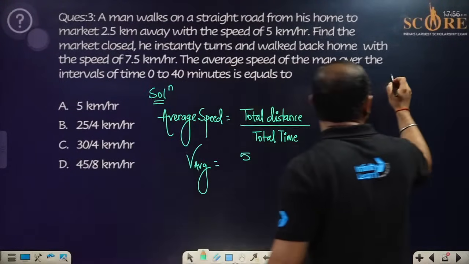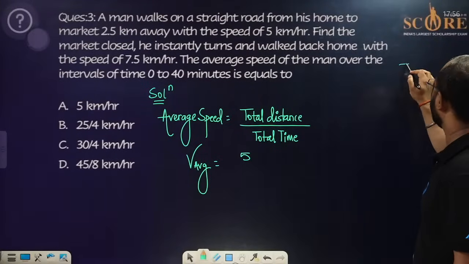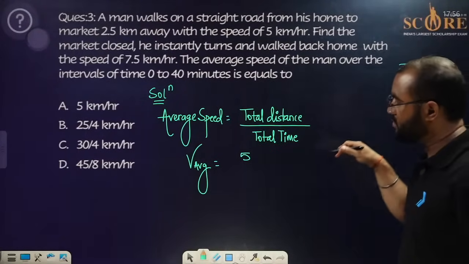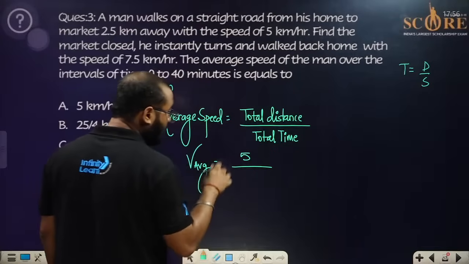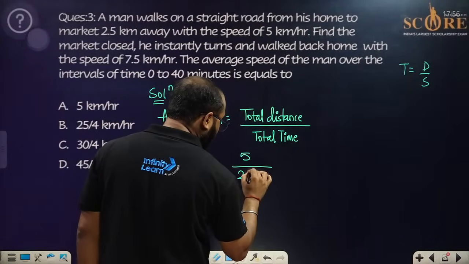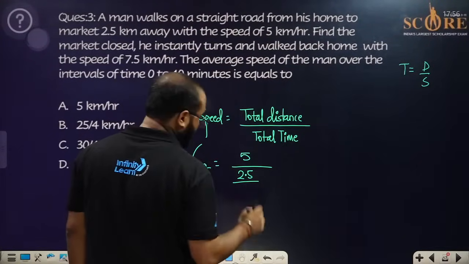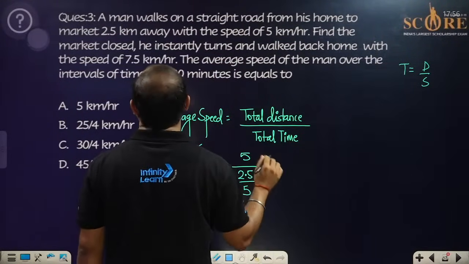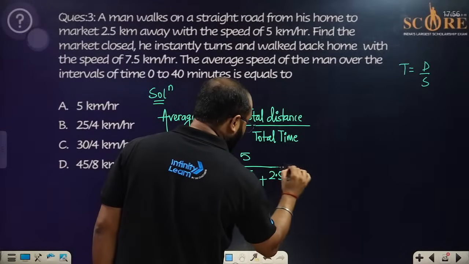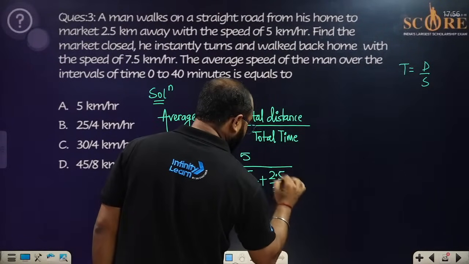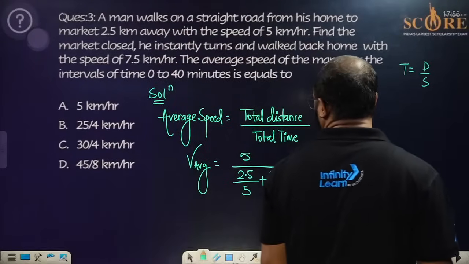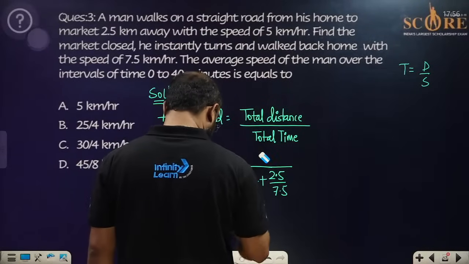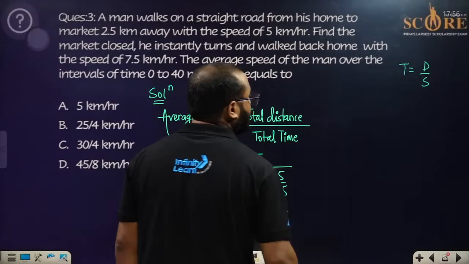As you all know the simple formula, time is equal to distance divided by speed. So the distance is 5 only, but the speed is going to change. How much distance had it traveled? It traveled 2.5 kilometers divided by the speed, that is 5, plus it traveled again the same distance, 2.5 kilometers, but the speed is 7.5 kilometer per hour. This is what you have to calculate, everyone.